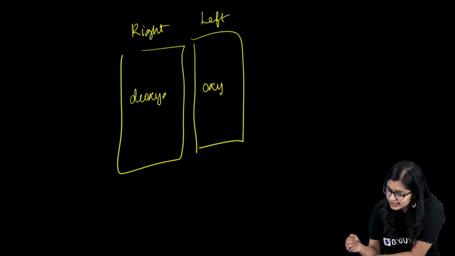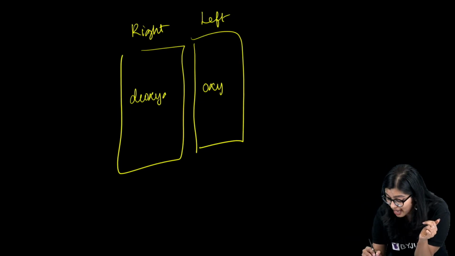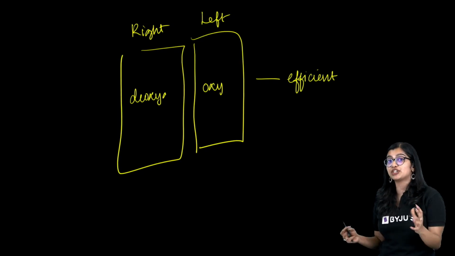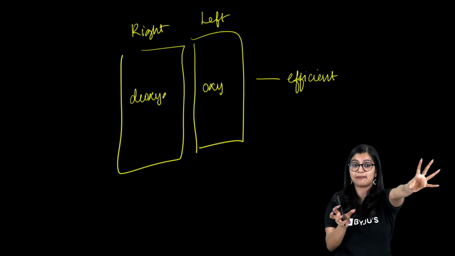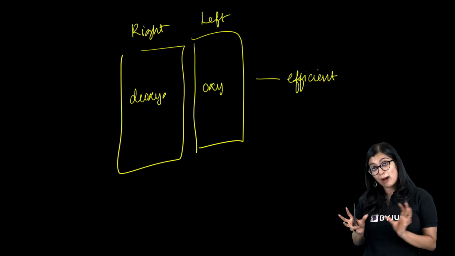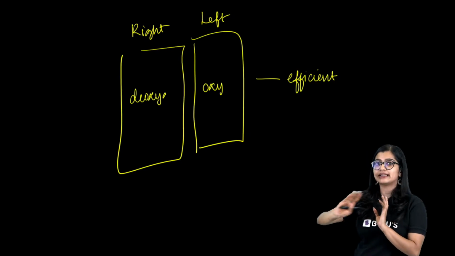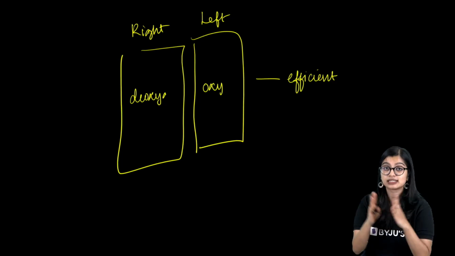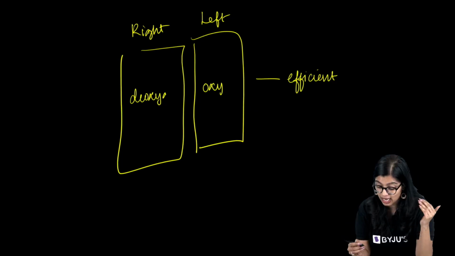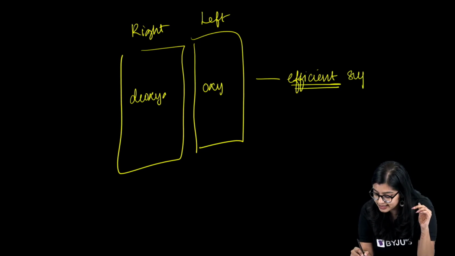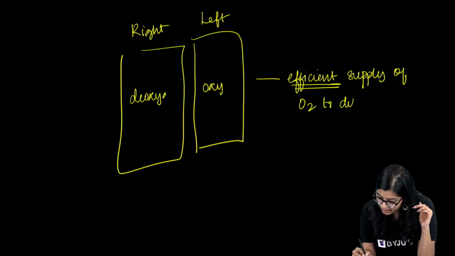It's simply because this separation of blood allows efficient supply of oxygen. Now imagine I have an efficient system where all my waste is going separately, and all my clean water is going separately. If my clean water is moving separately, that means it's efficiently getting transported. So we see that this separation of right and left side, or separation of deoxygenated and oxygenated blood, ensures that there is efficient supply of oxygen to different parts.